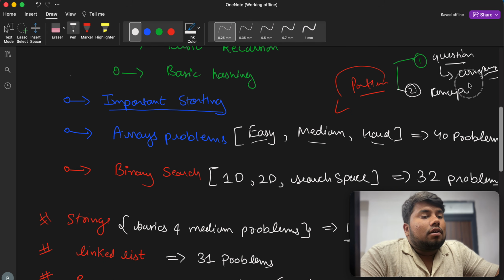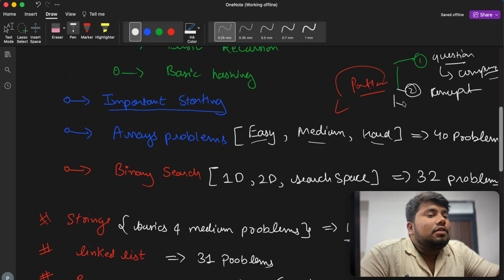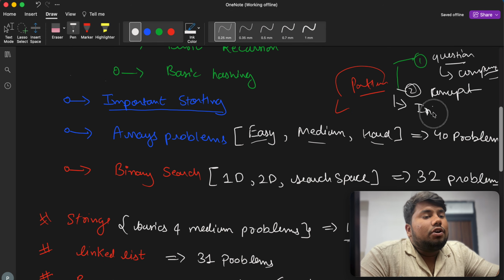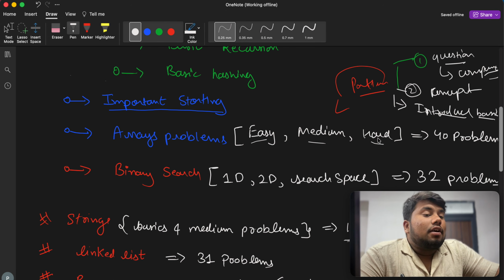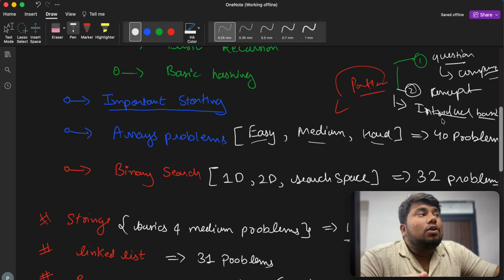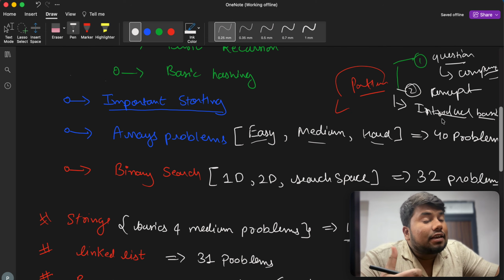Okay, now we have another thing, the last thing, the third thing, which is to introduce some basic concepts. If you want to do a sliding window or two pointer question, then you have to know the basic concept of array.